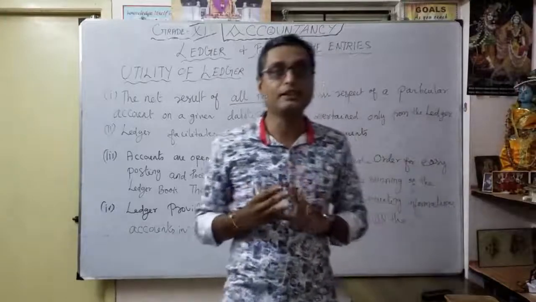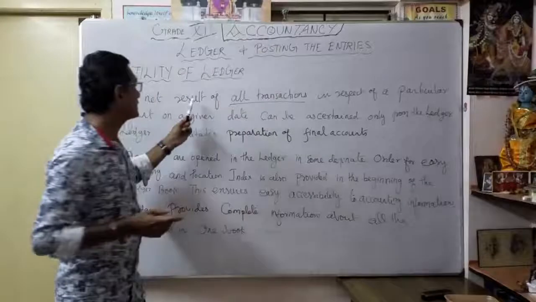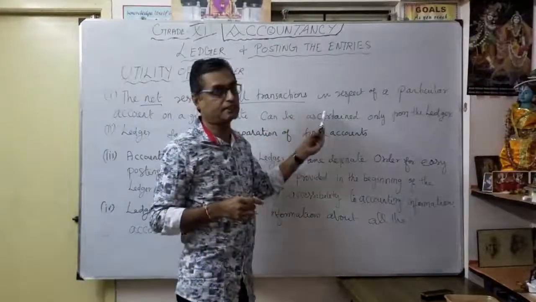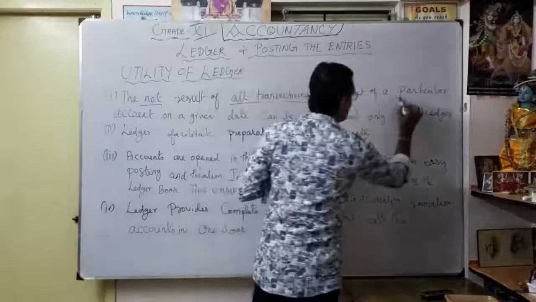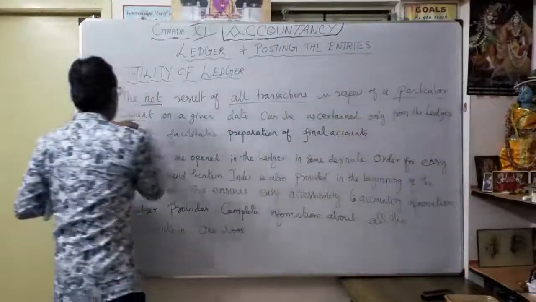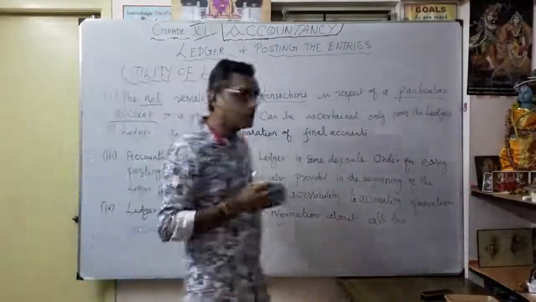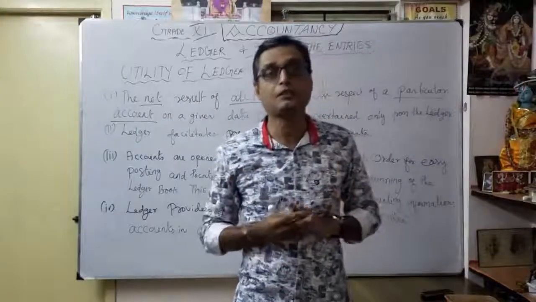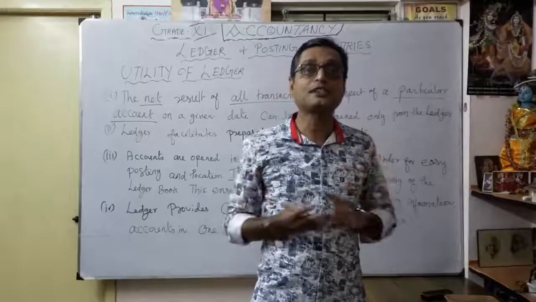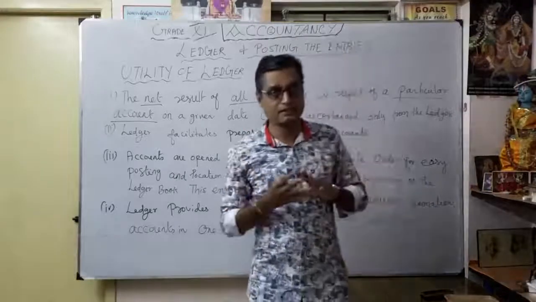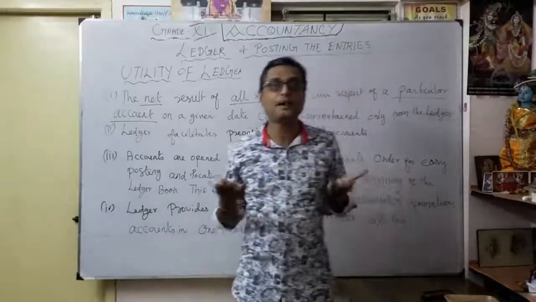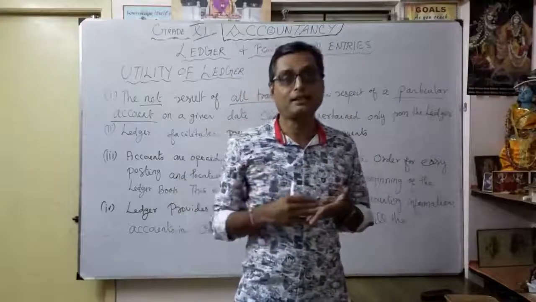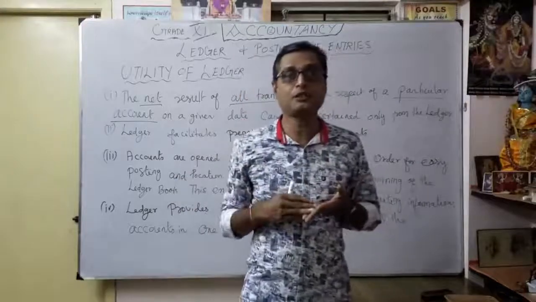That's why here the net result of all transactions in respect of a particular account. So what is that particular account? Maybe your purchase account, your sales account, even the purchase return account. What is your total sales return? What is the cash? As of now, what is my cash balance? You want to know that, correct? Then what is my money in the bank, cash at bank? That information we also want to know.